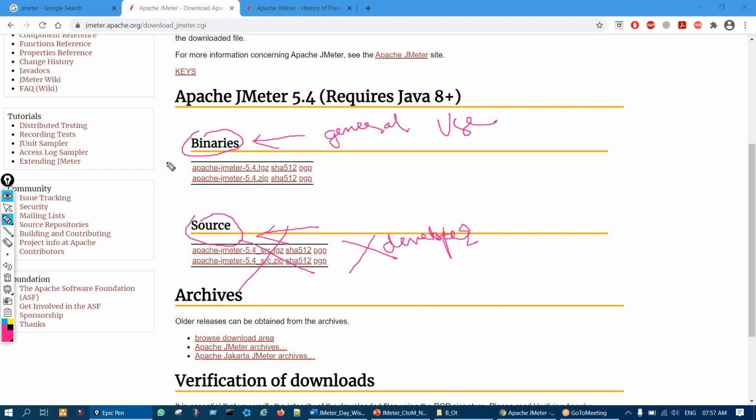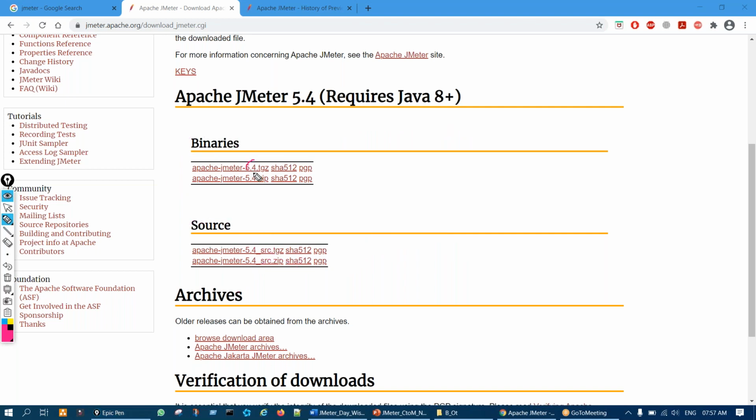Binaries, right? So from here we download. Now in this, you find two options. One is the tgz file, and one is the zip file. The tgz is for Unix or Linux. You have to download this if you want to execute JMeter on Unix and Linux.